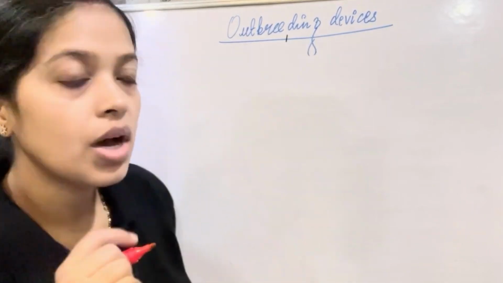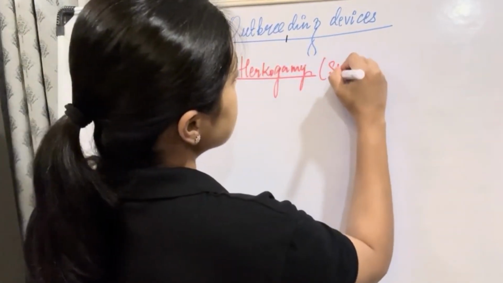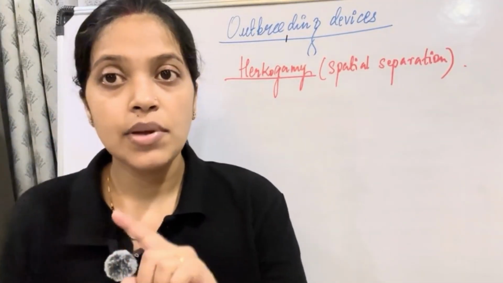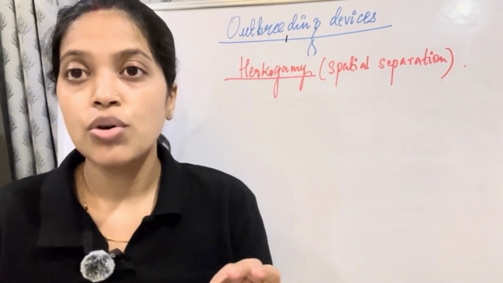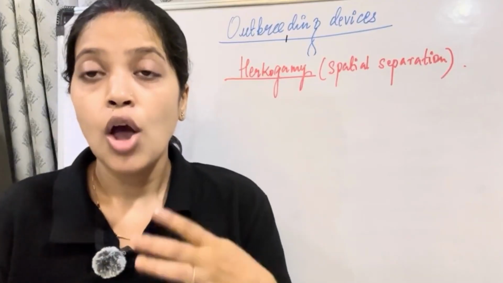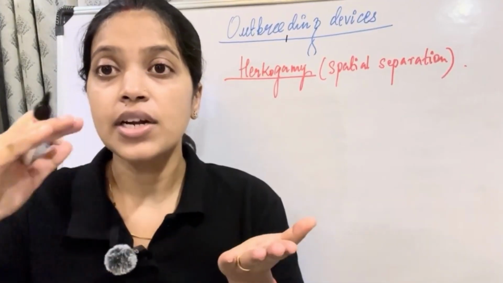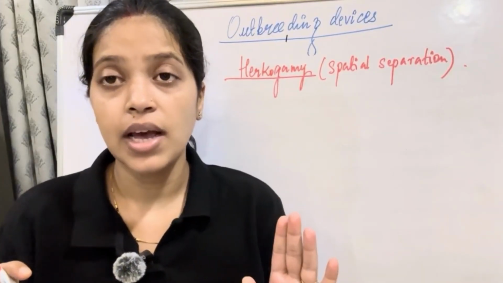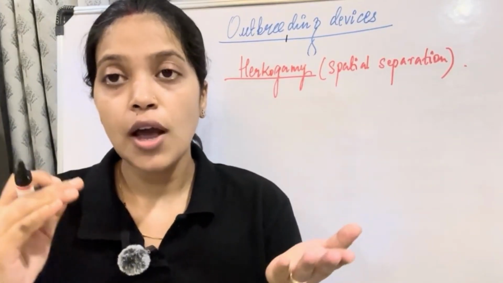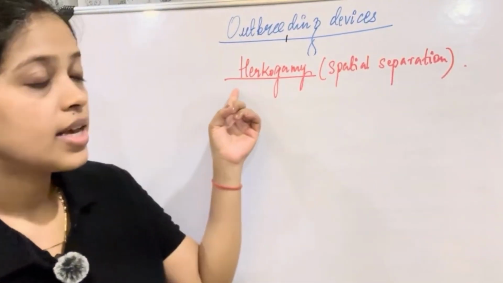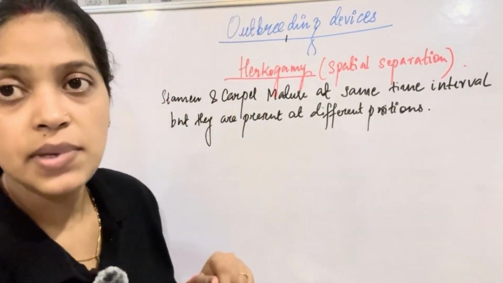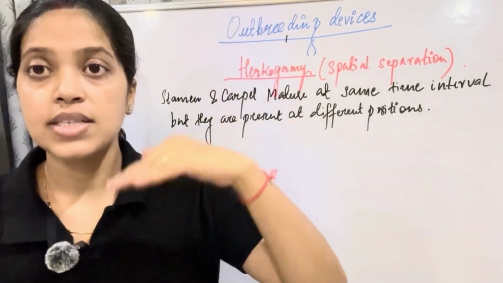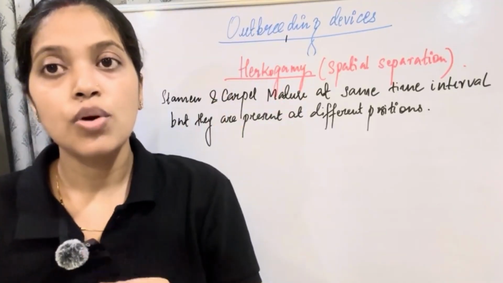Now we'll talk about herkogamy, which is also called spatial separation. What does that mean? It means that here the stamen and the carpel both mature at the same time. However, both are positioned at different levels. So here the maturity is at the same interval, same time, but they are at different positions. That is called herkogamy. Different positions means it might be possible that your stigma, your carpel, is at a higher level compared to the stamen.